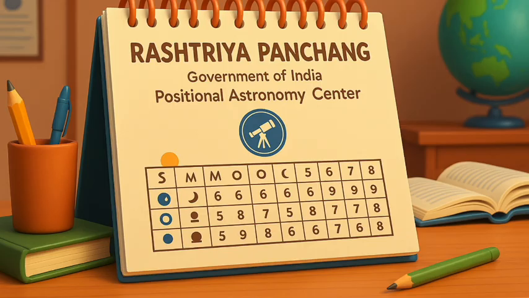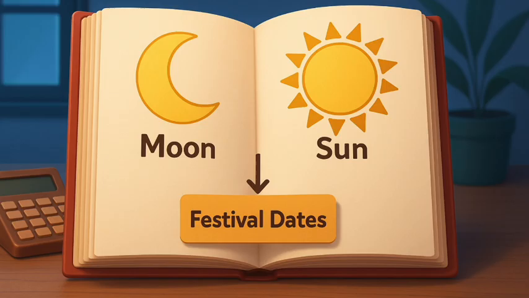To maintain uniformity throughout the country, the Positional Astronomy Centre of the Government of India annually publishes the Rashtriya Panchang, a detailed calculation of the positions of celestial objects, such as the moon and the sun, for a central location in India. Based on these calculations, it provides an advance intimation on dates of festivals to the Government of India for holiday declaration.